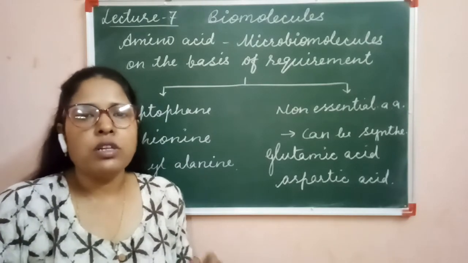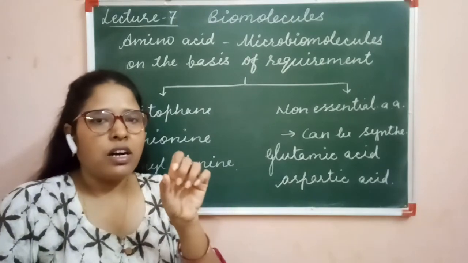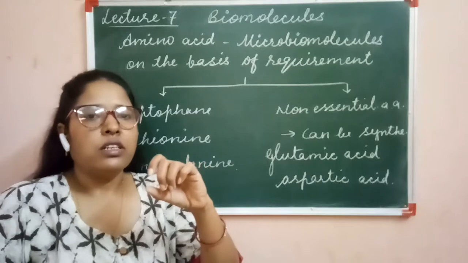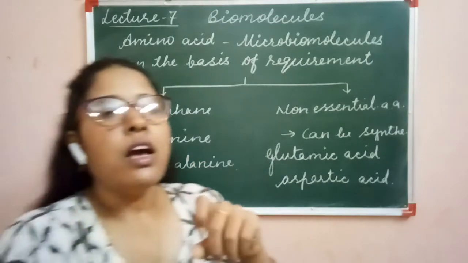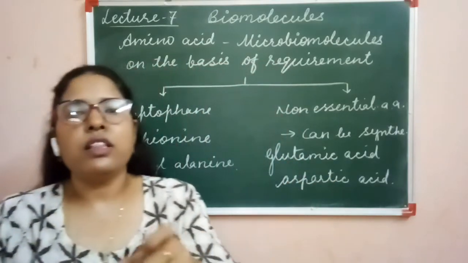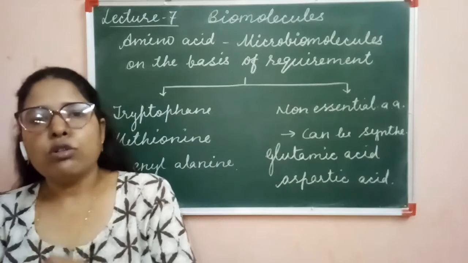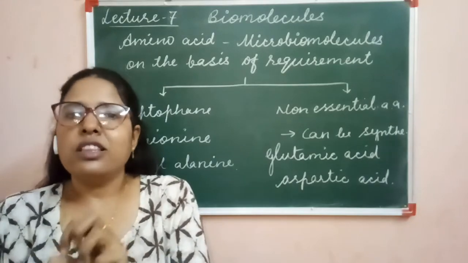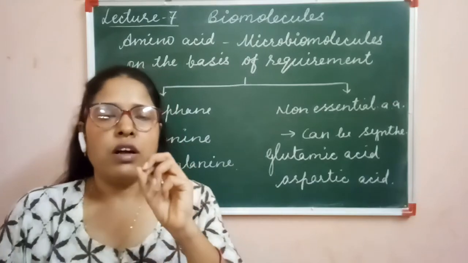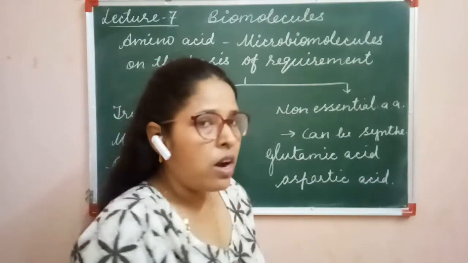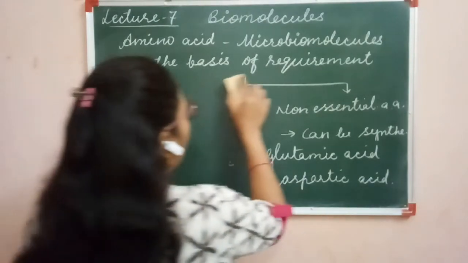Now come to the structure of amino acids, where the R group is changeable. Clear? The R may be an alkyl group, or it may be any alcohol or any other functional group. So on the basis of these different types of R groups, the amino acids are of different types. So we are taking examples of 2 or 3.